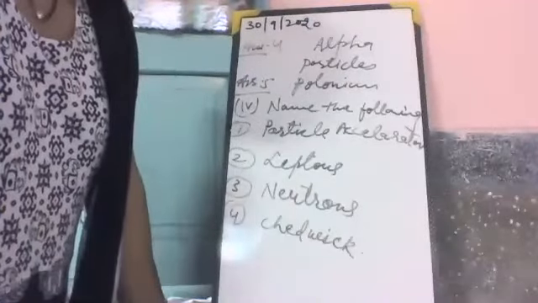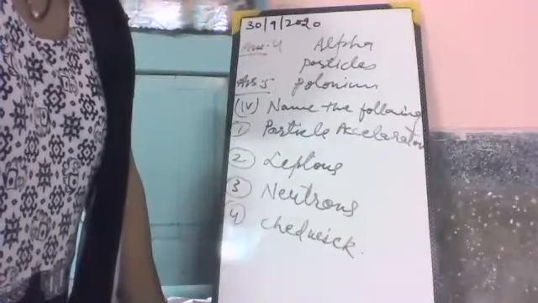Now the next topic is the concept of atomic number. It is represented by Z, and mass number is represented by A.